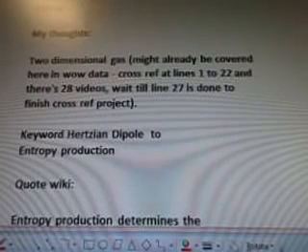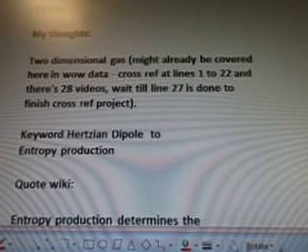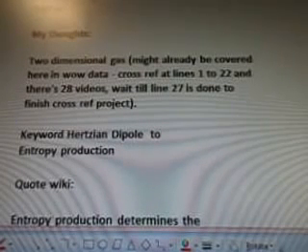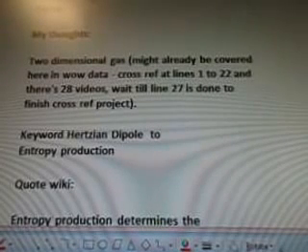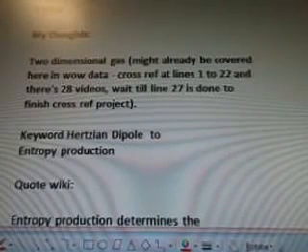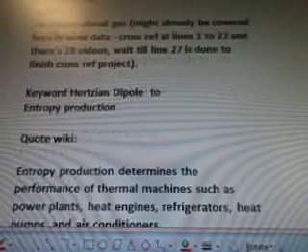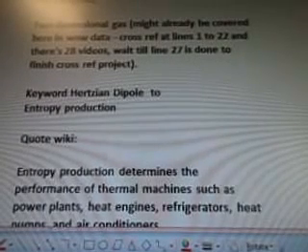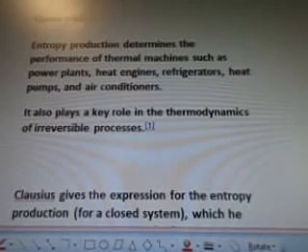So my thoughts, two-dimensional gas might already be covered here in WOW data. We're going to cross-reference that at lines 1 to 22, and there's 28 videos so far. So we're going to wait until line 27 is done to finish our cross-referencing project for those keywords. So the keyword Hertzian Dipole to entropy production is a quote from Wiki.